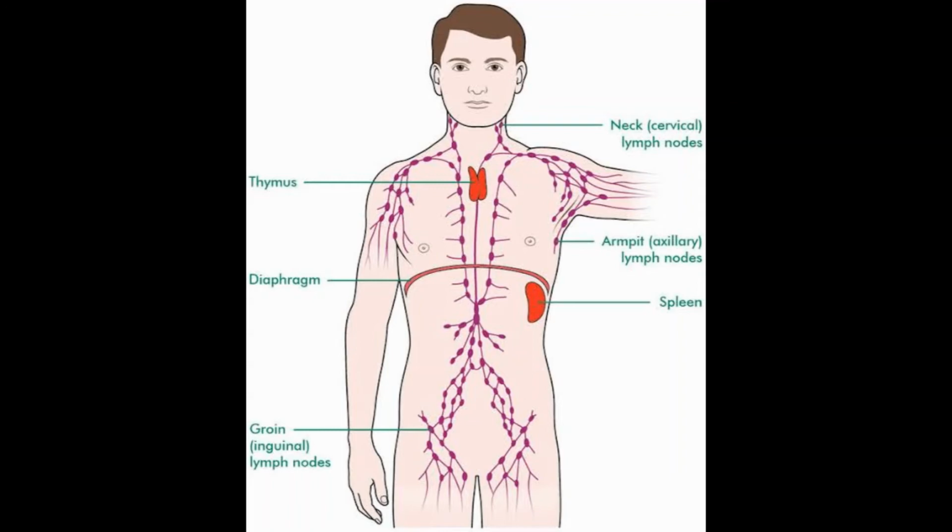The dots you are observing, right? These dots are nothing but nodes. They are called lymph nodes. Two main red organs you are observing. One is spleen, another is thymus. They are major lymphatic organs, very important for maintaining the flow and the function of the lymphatic system.